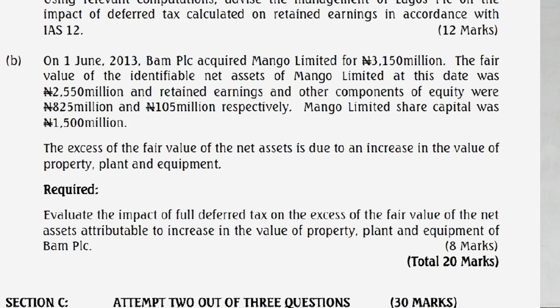Mango Limited's share capital was 1,500,000,000. The excess of the fair value of the net assets is due to an increase in the value of property, plant and equipment acquired. Evaluate the impact of the full deferred tax on the excess of the fair value of the net assets attributable to the increase in the property, plant and equipment of BAM PLC.